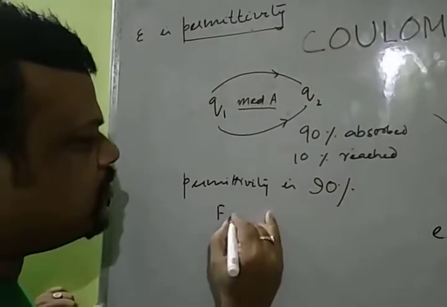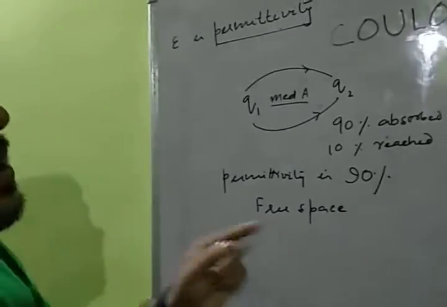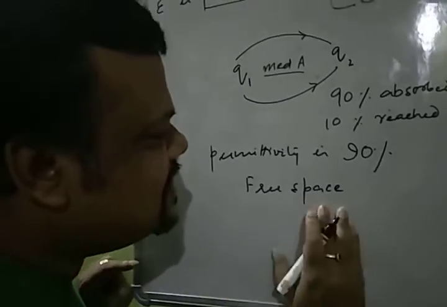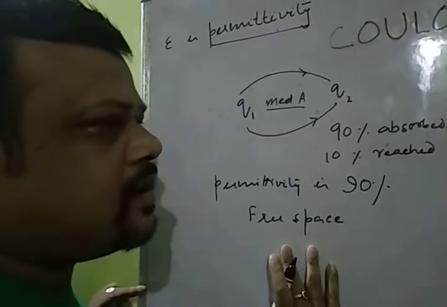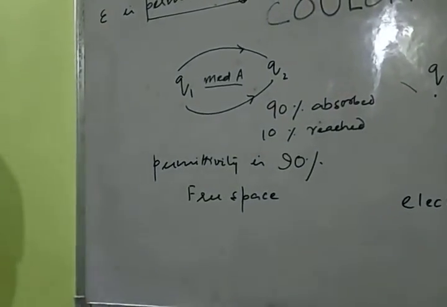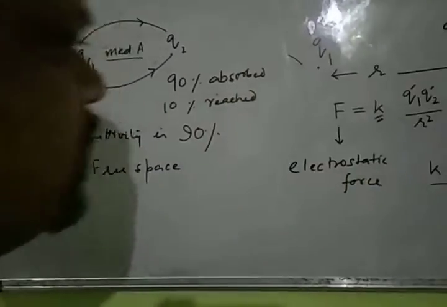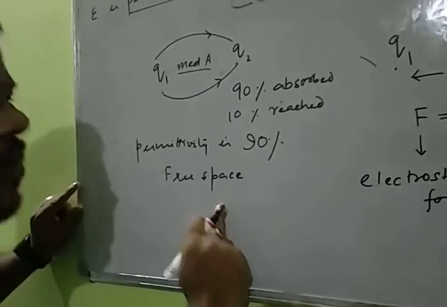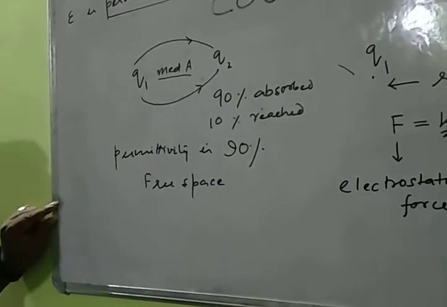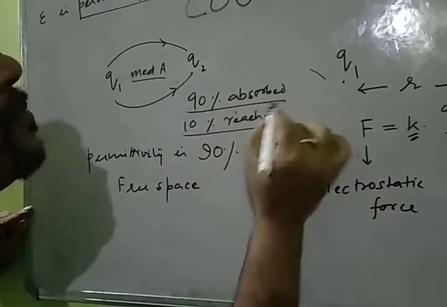Now let us discuss free space. Have you heard the word free space? It's very important as far as electrostatics is concerned. Free space means there is no matter, no material. If there is no material, what will happen? Then the maximum will be reached and the minimum will be absorbed.